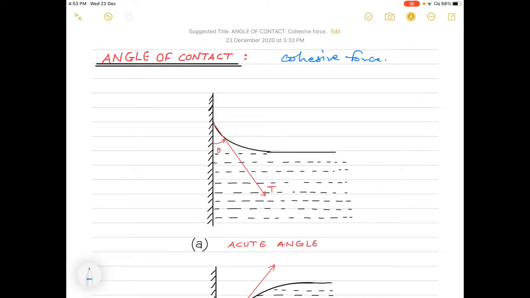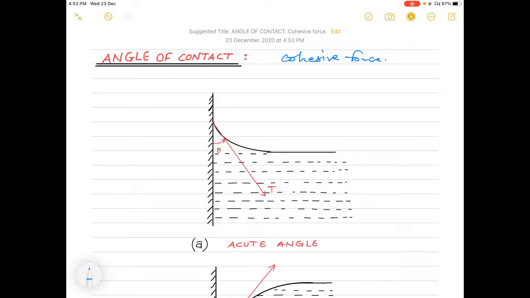Now a liquid, however, is often in contact with a solid surface. Okay, when the liquid is put inside a container, it is in contact with the solid surface such as glass. Then additional forces of attraction come into play. They occur between the molecules of the liquid and the molecules of the solid surface in which that liquid is present. Being between unlike molecules, these types of forces are called adhesive forces.